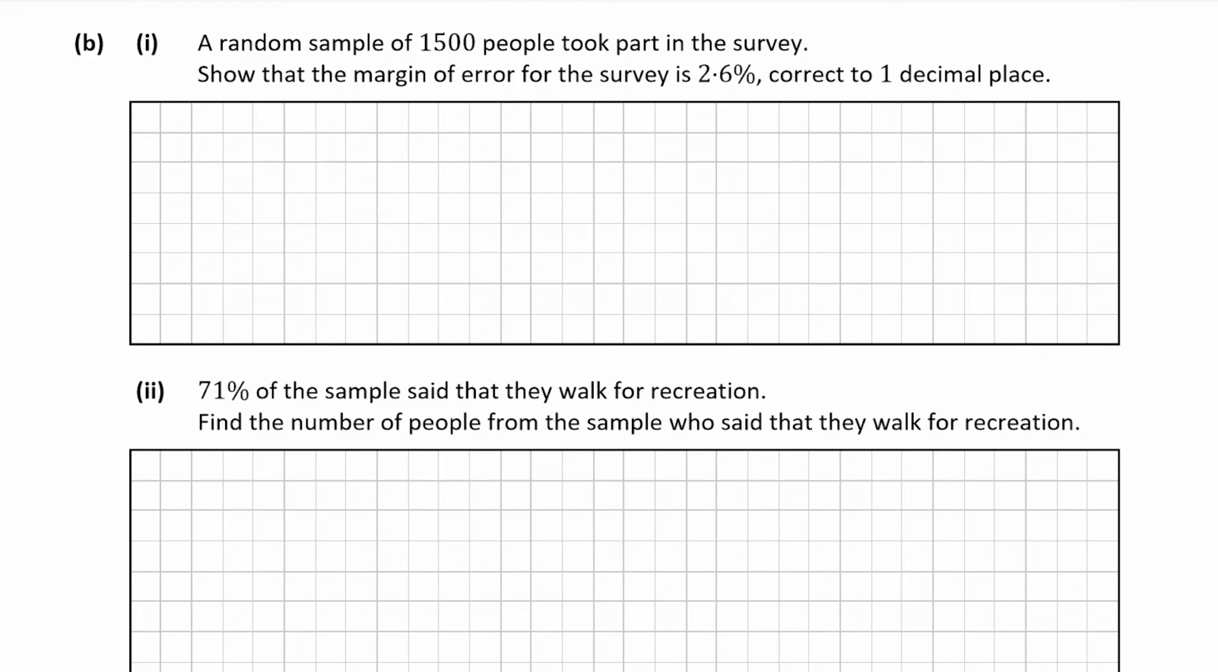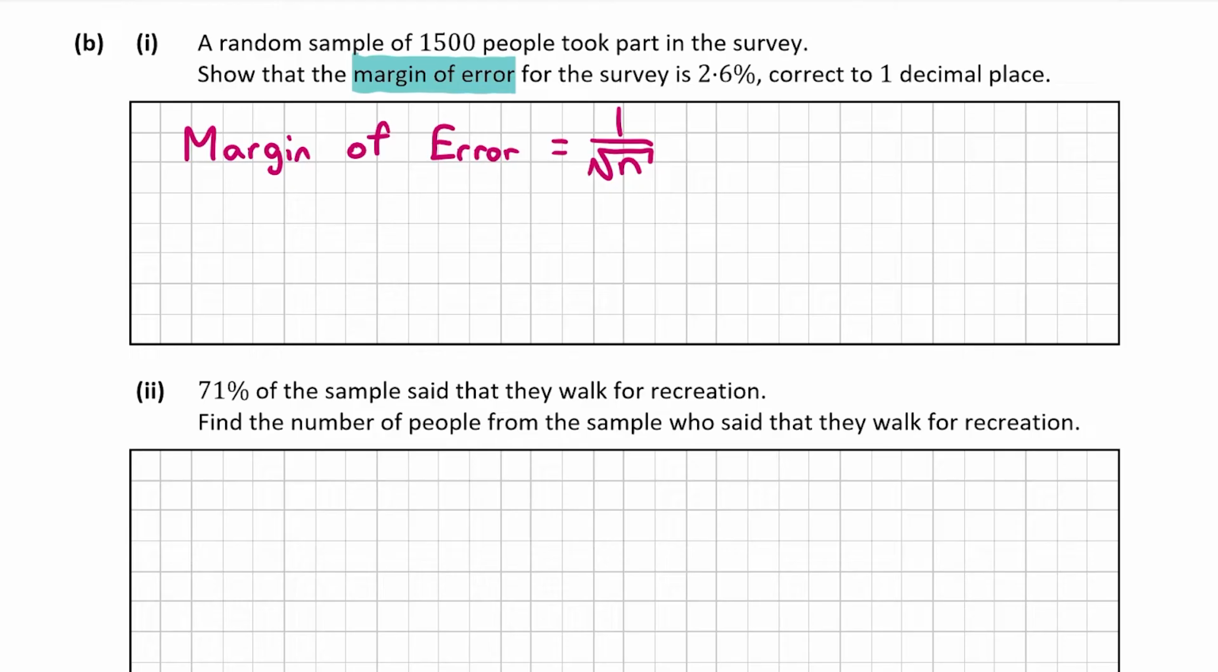So 1,500 people took part in the survey and we were asked to show that the margin of error is 2.6%. So the formula for the margin of error is given by 1 over the square root of n. There is a different formula in the formula book that's the standard error of the mean, and that's where you have sigma, which is the standard deviation, over the square root of n. When you don't have that, you can just take the margin of error to be 1 over root n. So our n here is going to be 1,500.